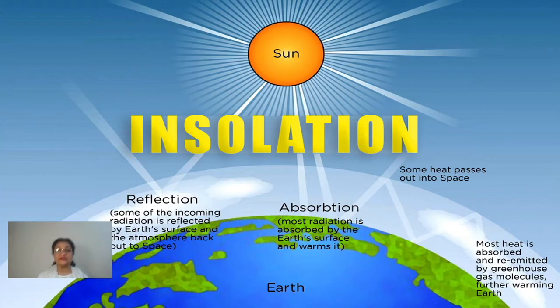Again, the radiation given out by the sun is called solar radiation. Same way, the heat which is given out by the earth, again in the form of radiation, is called terrestrial radiation. Solar, terrestrial, sun, earth.